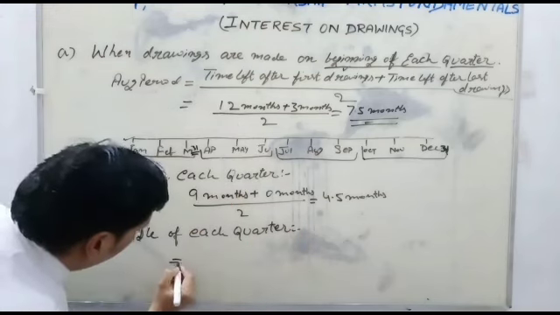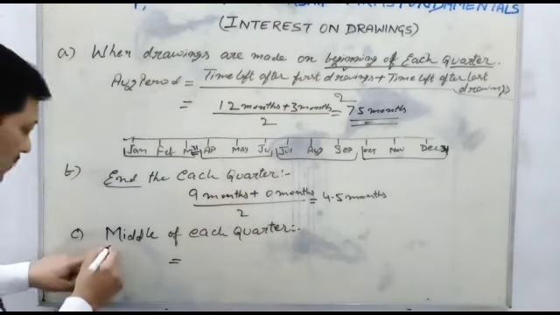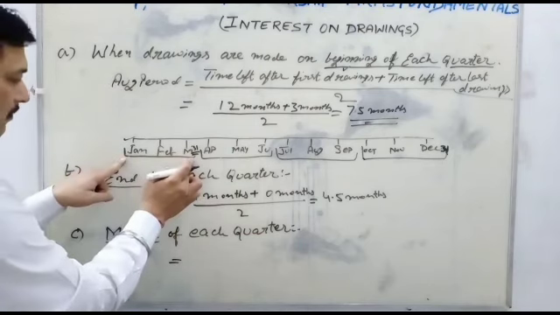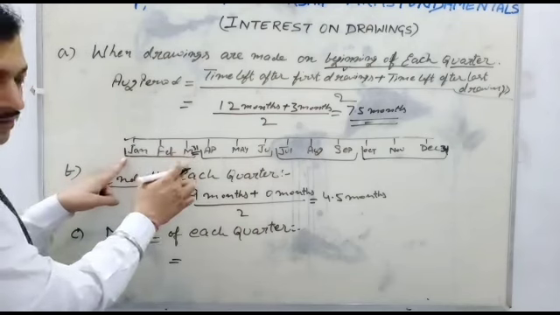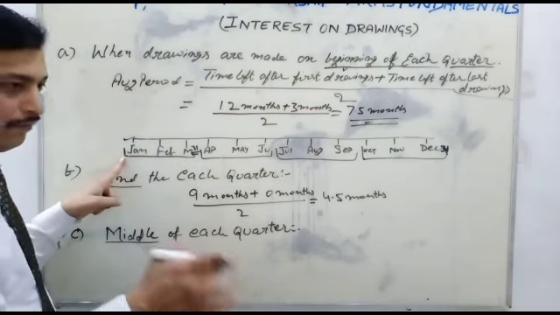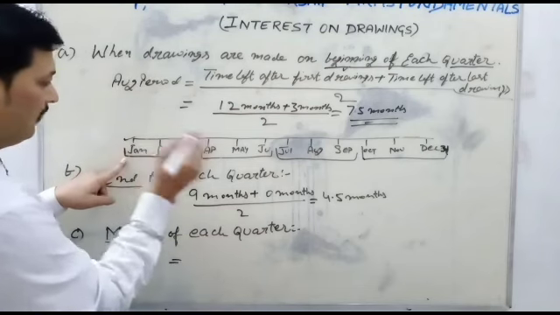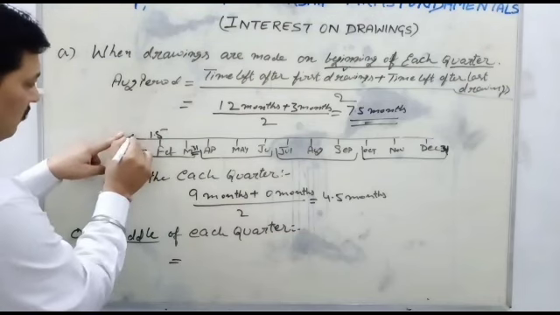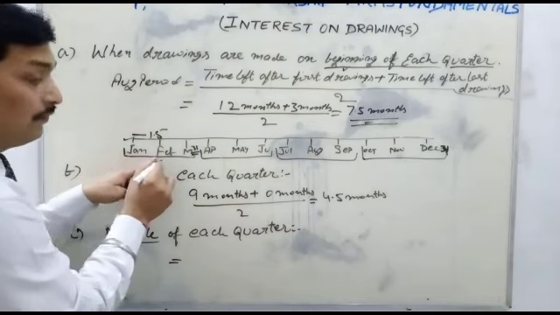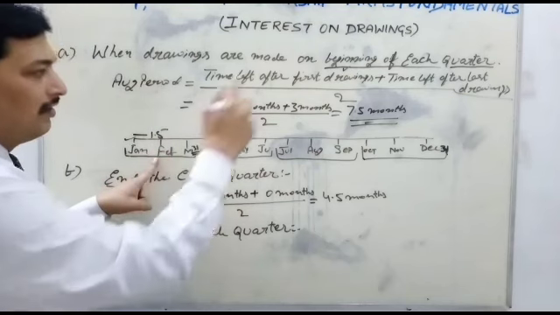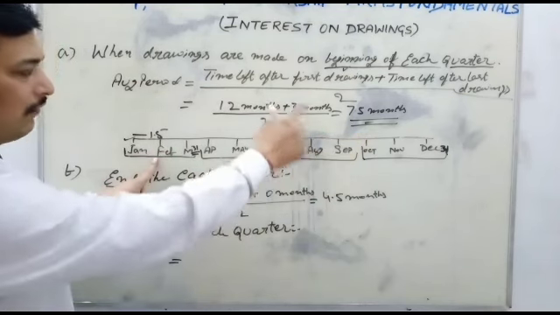See the concept. The question is saying that the middle of each quarter means 3 months of each quarter, so the withdrawal is in the middle, at 1.5 months. So 10.5 months remain after the middle of each quarter. The amounts will not be drawn from 1st Jan to 15 February. The time remaining after the first drawing runs from 15 February to 31st December.